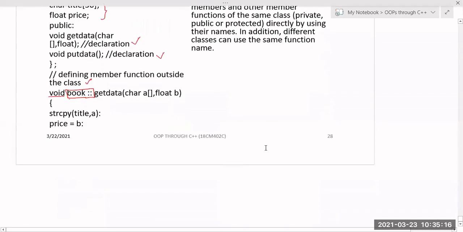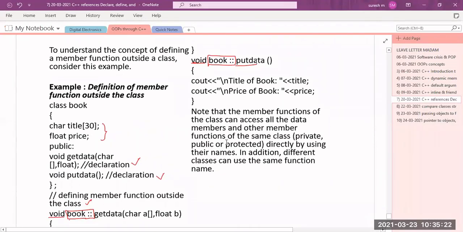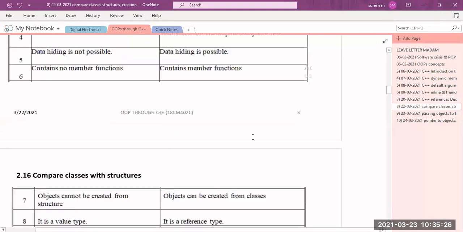Okay. Is that clear? All of you clear, right? Yes, sir. Okay. These are all already over. I'm just revising those topics. That's it. So, next topic.